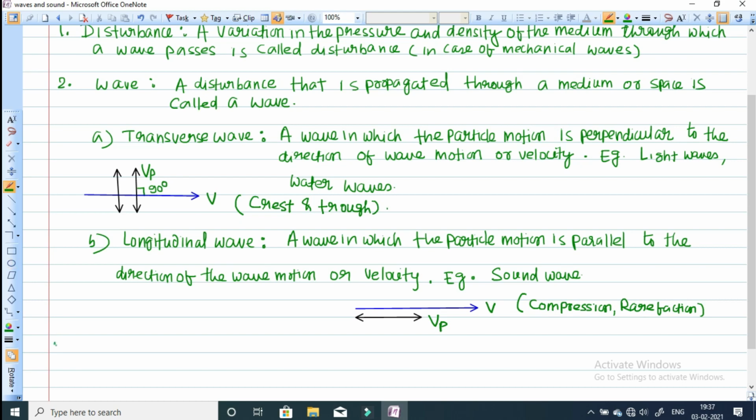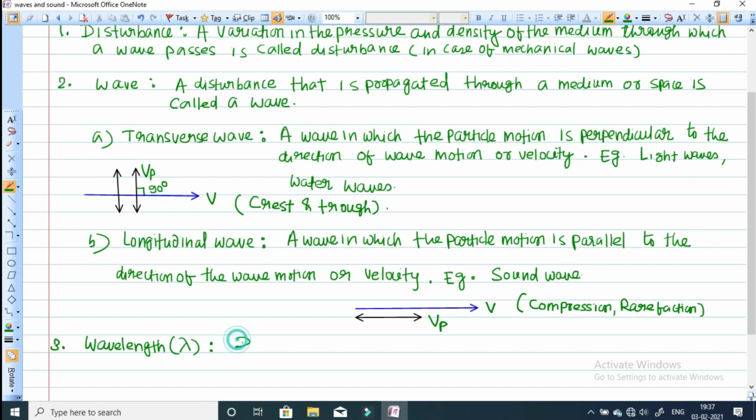The third term in the wave is wavelength. We will see it later on. Wavelength is denoted by lambda, and it is nothing but the distance between two consecutive crests or troughs. Generally, longitudinal waves and transverse waves we represent by a sine graph.